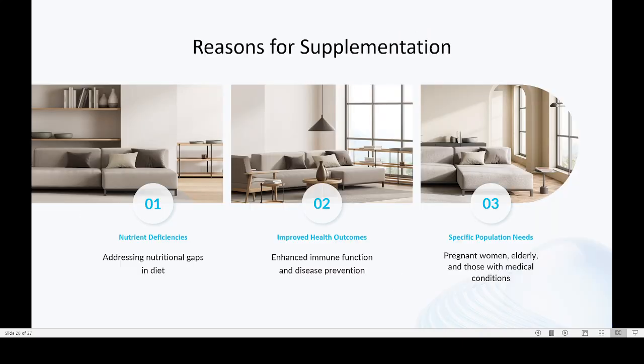Then micronutrient supplementation. The reason for micronutrient supplementation is, first, deficiency of nutrients. Already we have discussed that. When there is deficiency, we need to supplement it. Then improved health outcomes. When people are given this kind of supplements, their immune system will work properly and they will have a stronger body, more fighting ability against disease. That means all the people of a community, all the people of a state, are healthy. That means better productivity. If the people in a state or district have a lot of disease, that means reduced productivity.